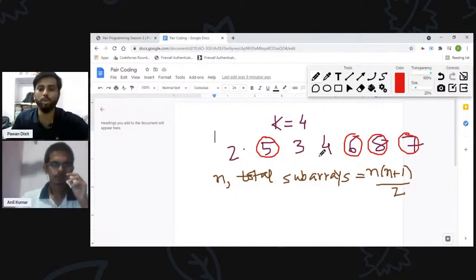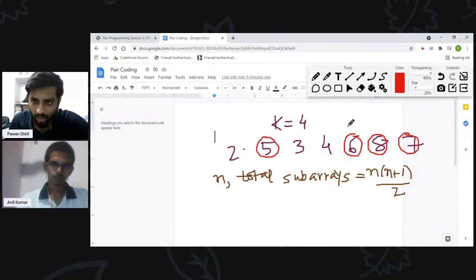If we want to eliminate those subarrays whose maximum is less than or equal to k, then we shouldn't include these values in those subarrays, right? Because if we include any of these values, then the maximum value will be greater than k. Because if a subarray contains 5, then definitely the value of that subarray will be greater than 4, right?